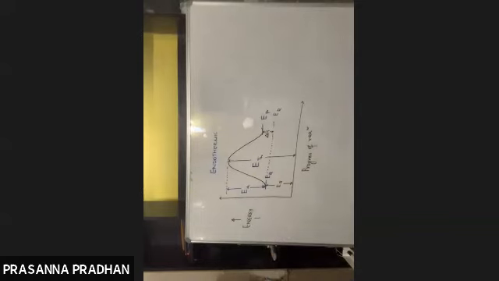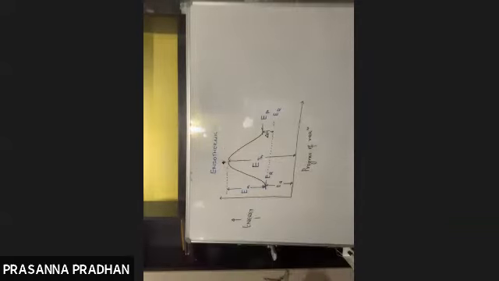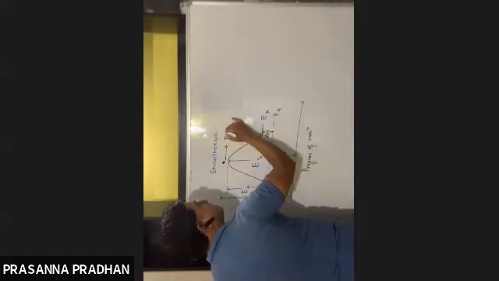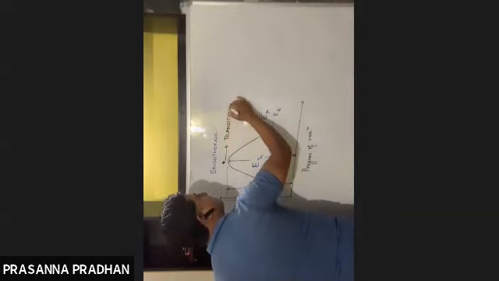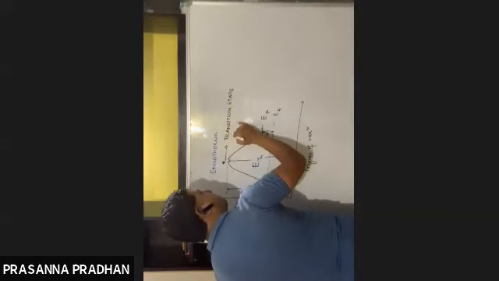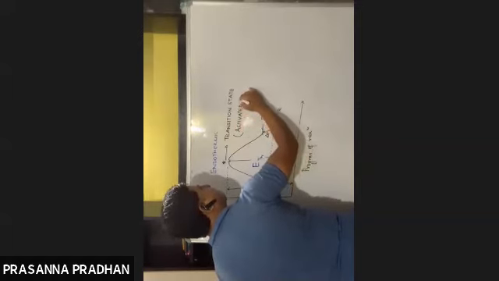Here we see an energy maxima. This energy maxima is known as a transition state, and the complex which is formed here is known as an activated complex.